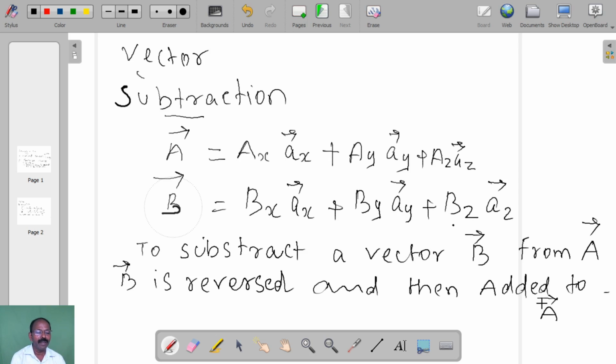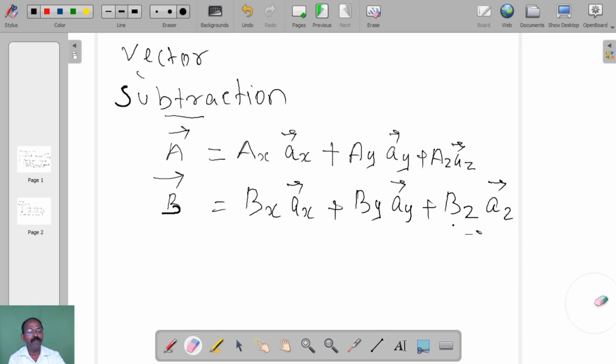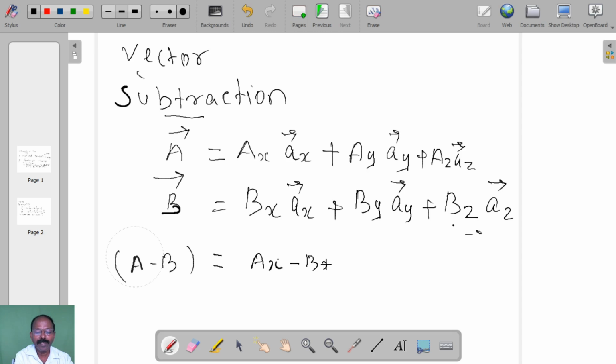For example, A vector is given, B vector is given. How will you perform A minus B? A minus B is equal to Ax minus Bx, this is the magnitude, with the direction Ax.